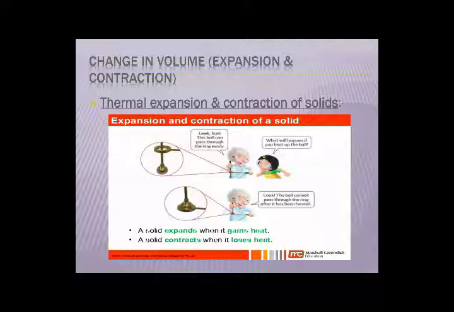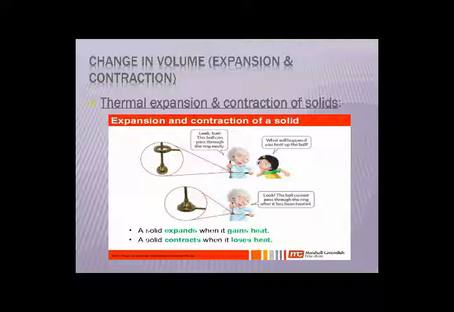So basically when the ball was cooled, it easily passed through the ring. But when we heat that ball, the metal ball will expand, and due to the expanding property it will become bigger in size, so it will be unable to pass through the same ring through which it can pass when it is cold. Now different metals expand by different amounts for the same temperature change. It's not compulsory that every metal will expand by the same quantity or size. It depends on the type of metal also.